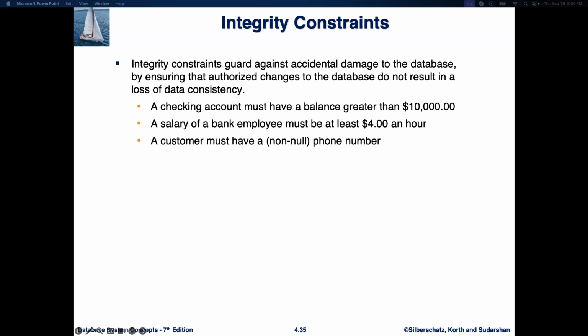Minimum salary for bank employees. A rule might require that the salary of a bank employee must be at least $4 an hour. This ensures employees are paid a fair wage and prevents accidental entries of extremely low salaries. And then non-null phone number for customers. We can also enforce that a customer must have a phone number, meaning the phone number field cannot be null. This ensures that we always have contact information for every customer. Why use integrity constraints? These constraints protect the consistency of the database. They prevent accidental data loss or invalid data from being entered.